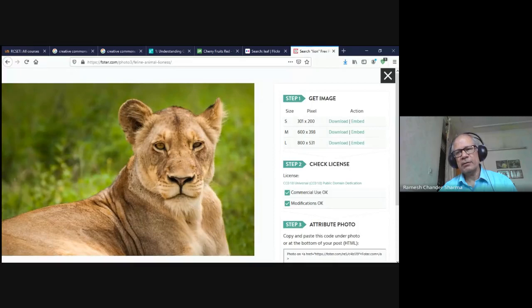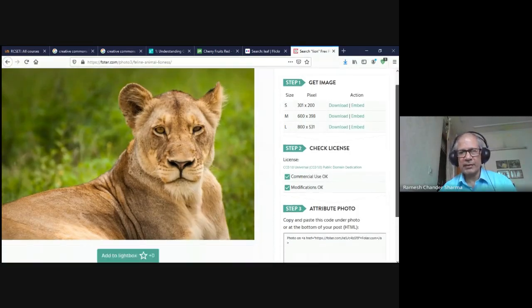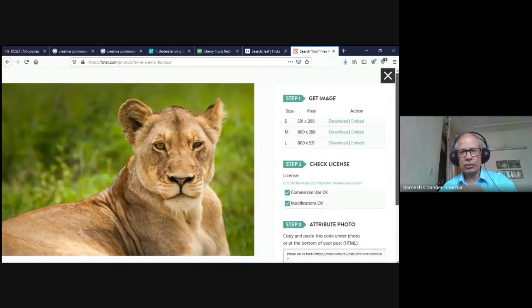The good thing about this website is that when we select any image, it shows us the steps for what kind of resolution we want for our picture. And as we know, if it is online work, the smaller resolution is better. If it is an offline product, say I want to make a banner, then the high resolution image will be better.